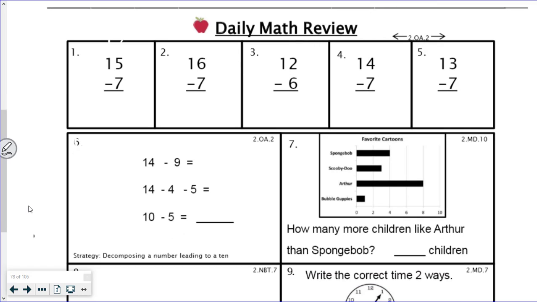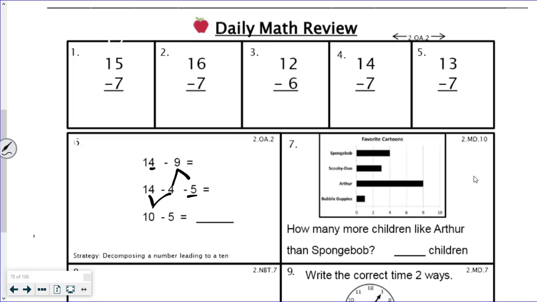Number 6, we're decomposing a number leading to a 10. So what we're doing essentially for 14 minus 9 is instead of taking the 9 away all at once, we're breaking the 9 apart into the number in the ones place of the 14. So we're breaking 9 apart into 4 and 5. So we can subtract the 4 first, and that gives us 10. And then we still have to take away this 5, so 10 minus 5 equals blank. Pause your video and do number 6 really quick.